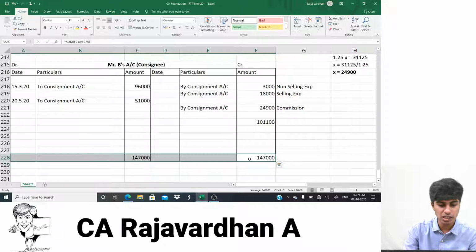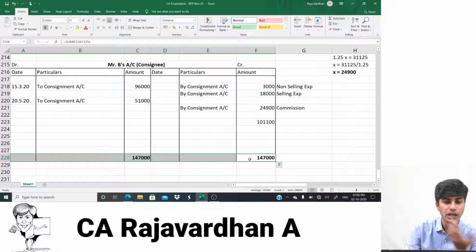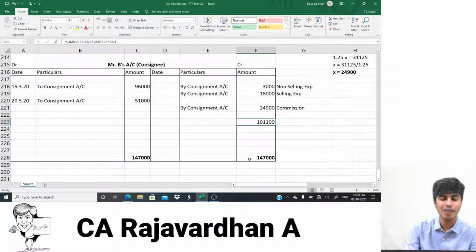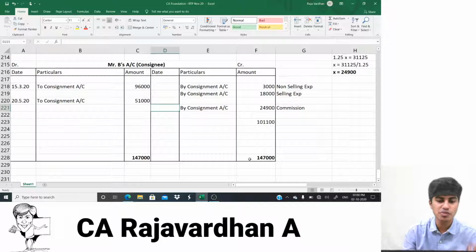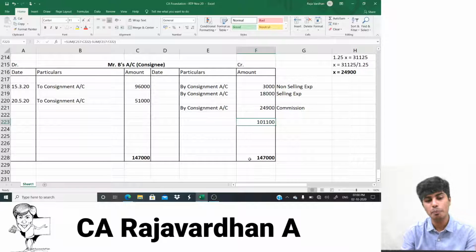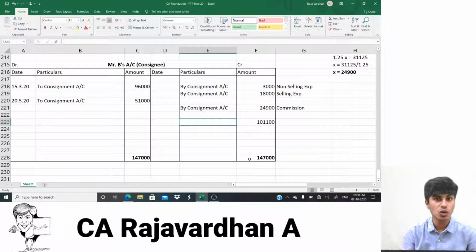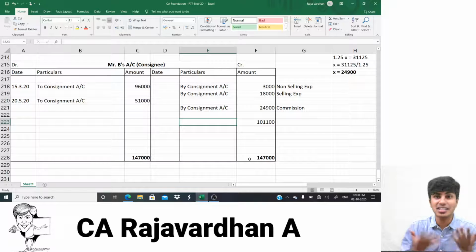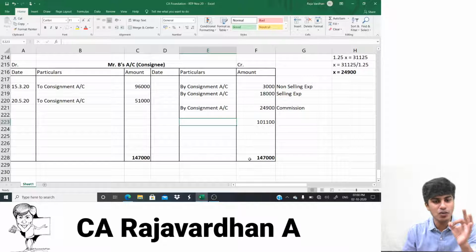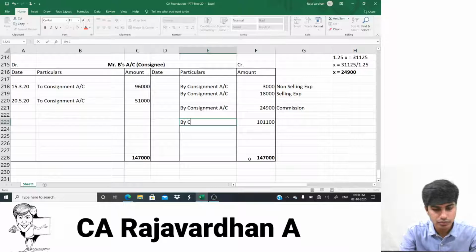So how much is the money payable by consignee to consignor? 1,01,100. He can deduct 3,000, 18,000 and 24,900 towards his commission and expense. This money has to be paid by consignee to consignor. So this much money will be received by consignor. Consignor receives it, cash account debit. Who's paying it? Consignee. So journal entry will be cash account debit to Mr. B, or cash account debit to consignee. So this is by cash account.